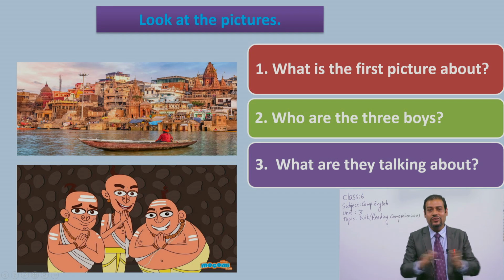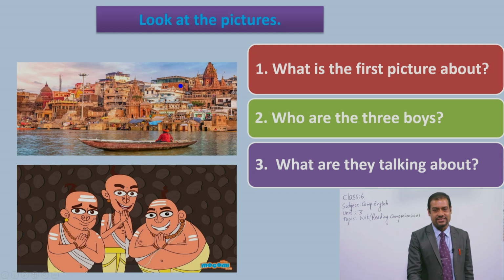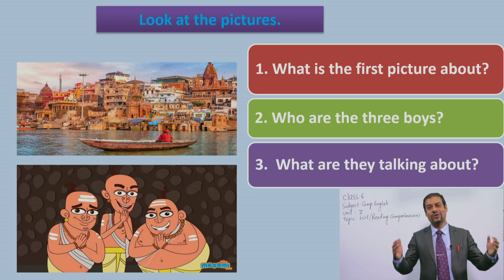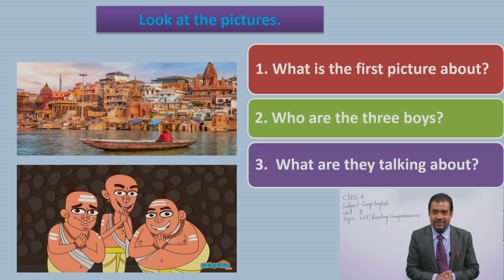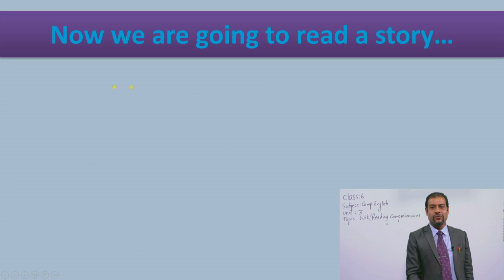So you have to link up between these two pictures. It is Banaras and there are three persons. Can you tell me who they are? Yes, they are Brahmins. I think you have guessed something. Oh, later on, after the story, you will know about that. All right, very good. If so, now we are going to read a story.